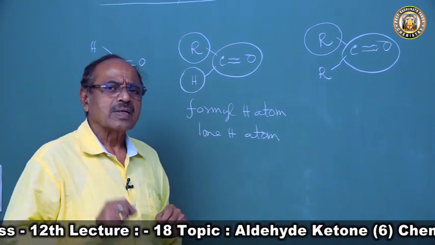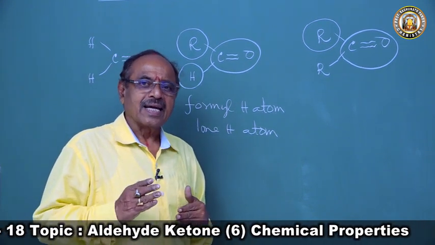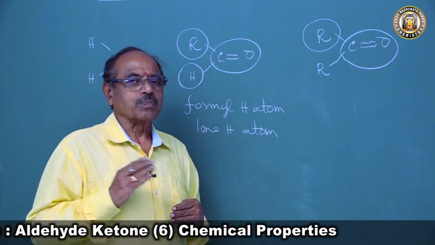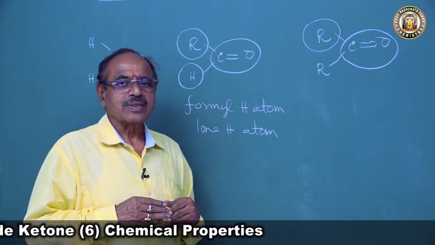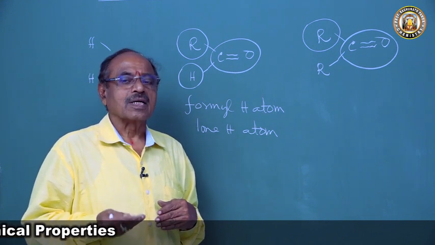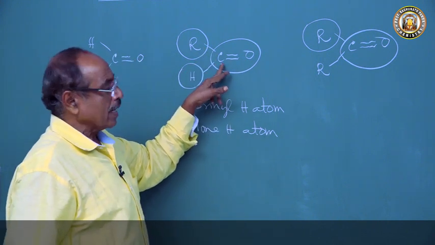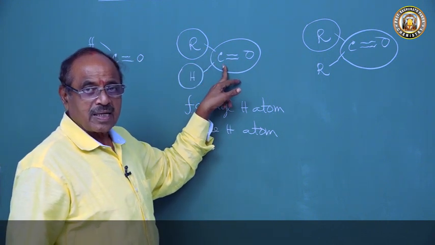Then my question comes, what are alkyl groups? An alkyl group is an electron releasing group. What does it do to the molecule? It causes a plus I effect. So this alkyl group exerts the plus I effect upon the carbonyl carbon.